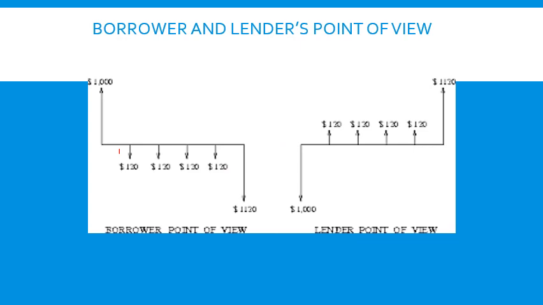I hope the different viewpoints, borrower and lender, are clear to you. The same case can be written either in terms of the borrower or in terms of the lender, but don't mix them up. That is very, very important. What I suggest is that you write the cash flow diagram either as borrower or as lender. Don't mix them up.